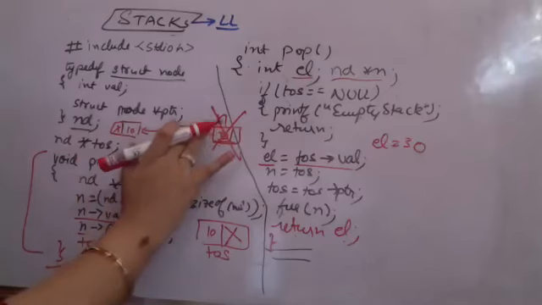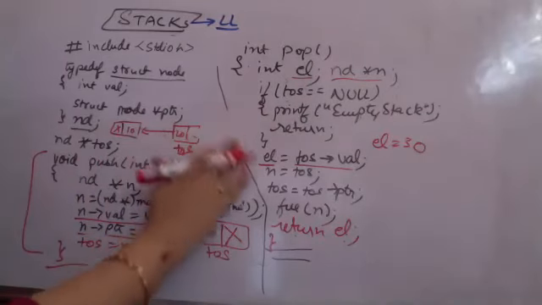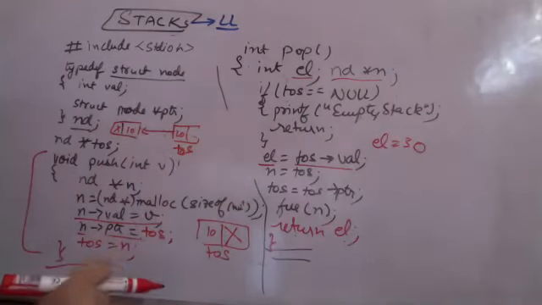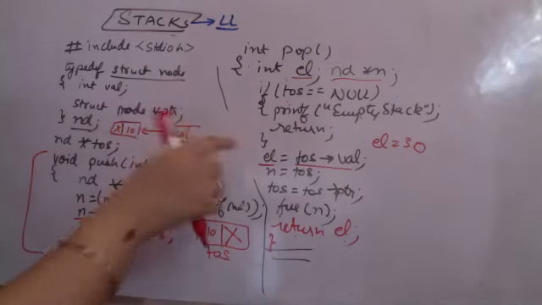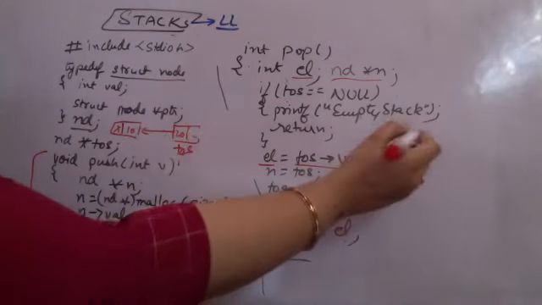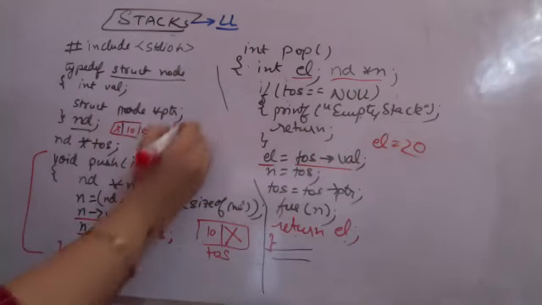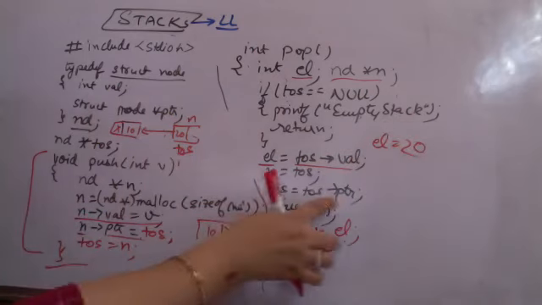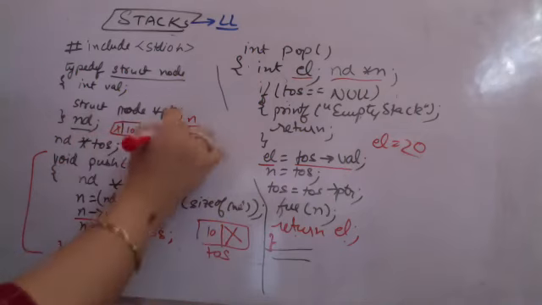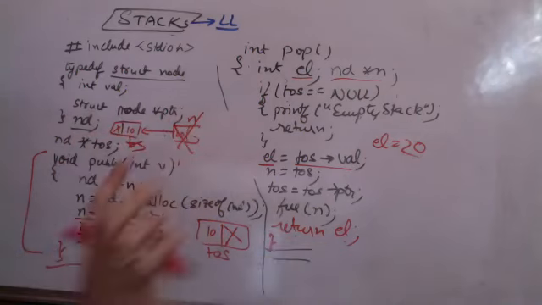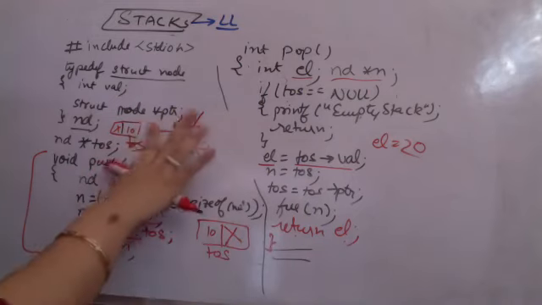Now supposedly you are again calling pop. Now again checking top of stack is null, no. Element is the value, element becomes 20. N is top of stack, top of stack becomes top of stack's pointer. And you have to free this memory, return 20. Again this element is removed.